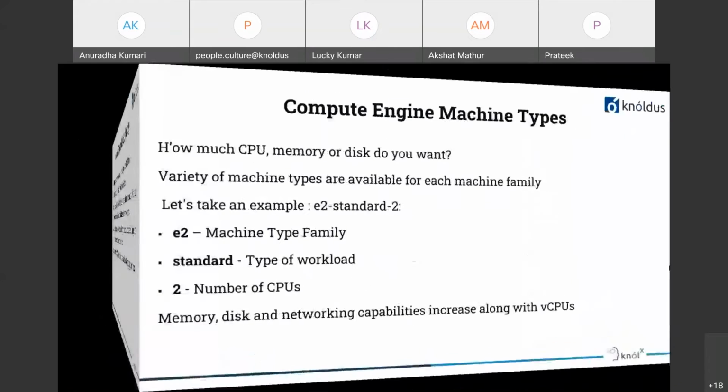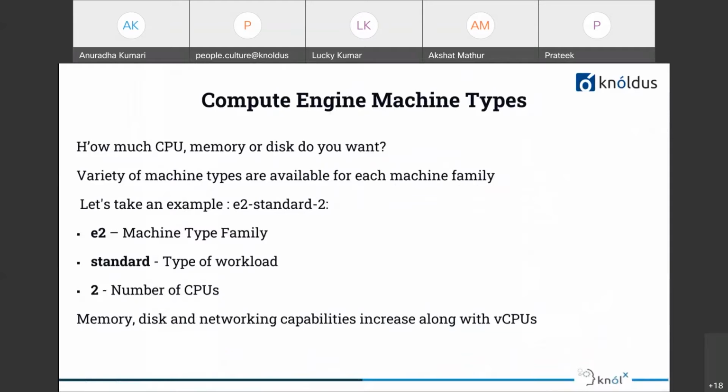Now the next slide is about machine types. Once you choose the machine family, you need to choose the machine type. So how much exact amount of CPU, memory, or disk you want for each of the machine families. Let's take the example of E2 standard 2. Here E2 represents the family, standard indicates the type of workload that you want to run, and 2 indicates the number of CPUs. And memory, disk, and networking capabilities increase as the number of CPUs increases.